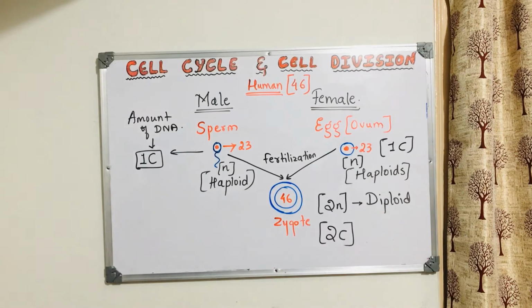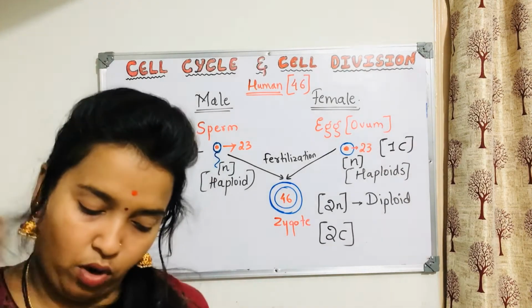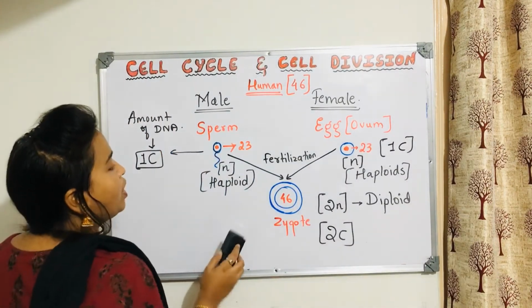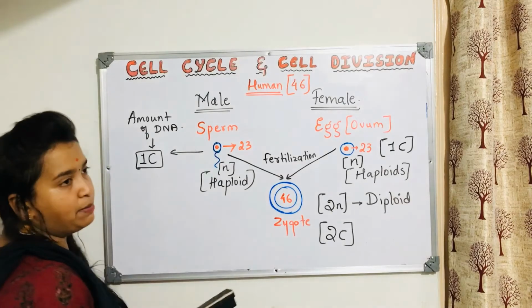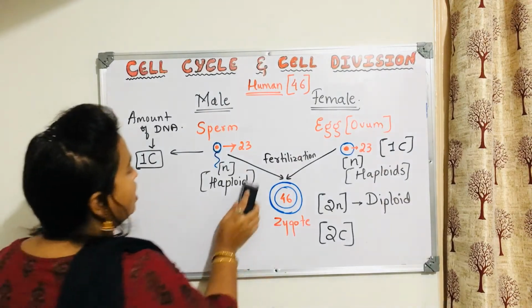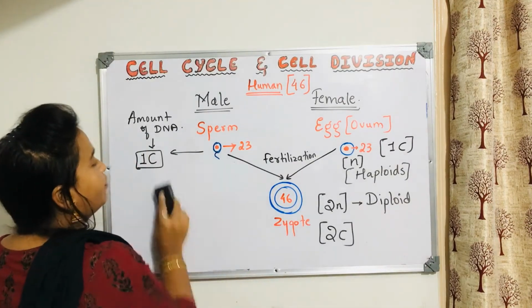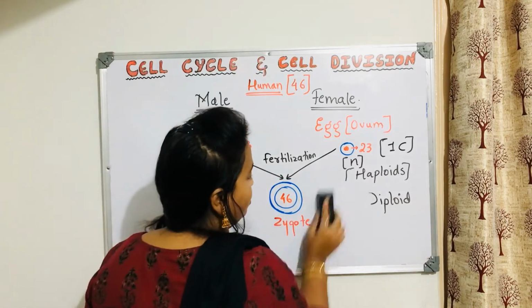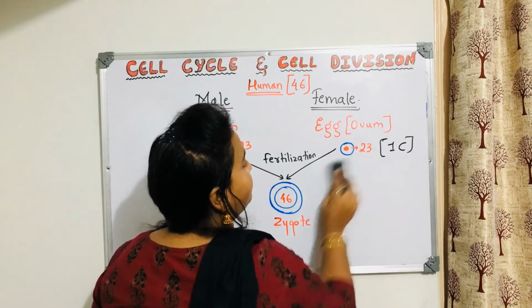Okay, now later on what we need to talk about is this concept: how exactly mitosis helps and what the meiosis actually does. I just want to clear it, okay? Fine. So here, for example, this is the zygote, this is 2N, everything is clear.